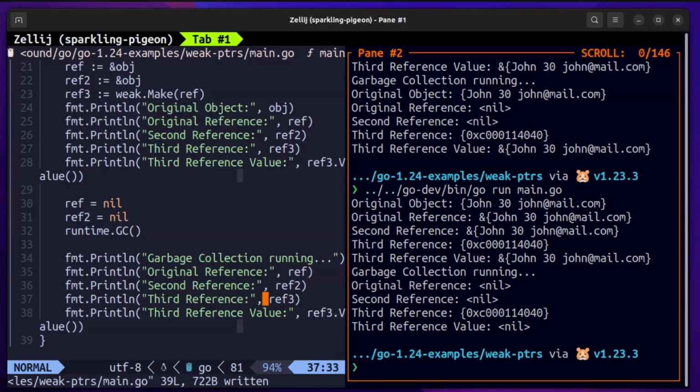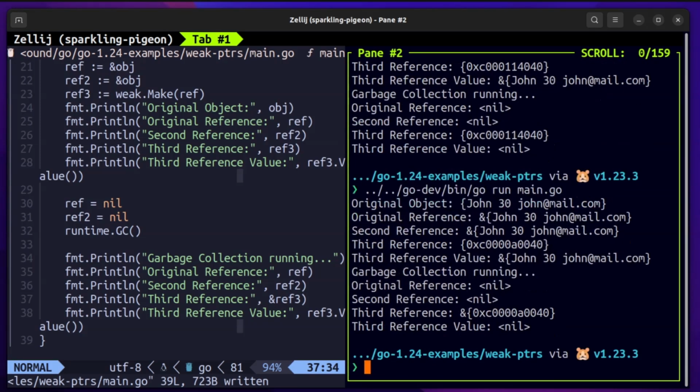That is how weak pointers work, and we saw the interaction of strong pointers and weak pointers in this example. This is a little toy example, but you would see this being used in caching, canonicalization, or interning.